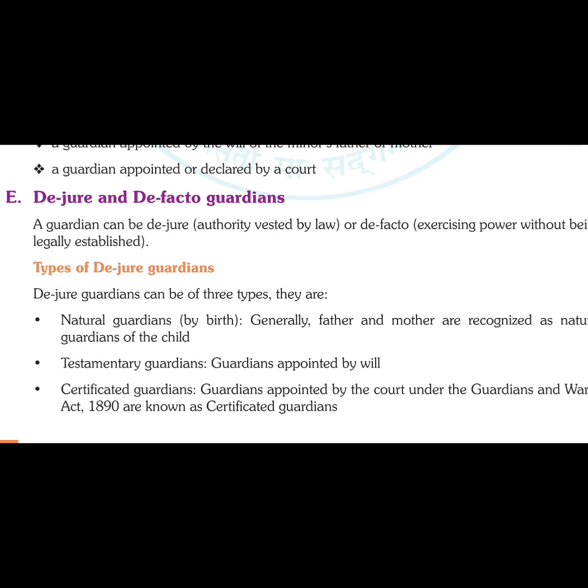De jure and de facto guardians. Now de jure means something or an authority vested by law, and de facto means by fact, which is already there or which is established. Fact means, the sun rises from the east, that is a fact, that is an established rule, right? So de facto means power without being legally established.